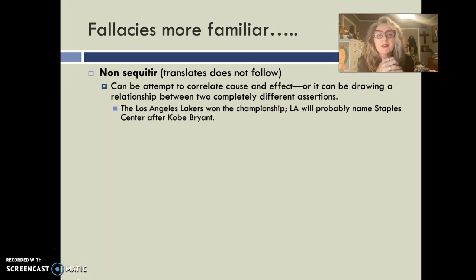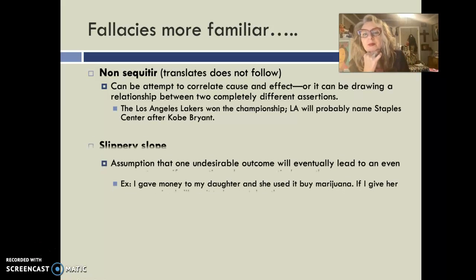So an example is, the Los Angeles Lakers won the championship, so LA will probably name Staples Center after Kobe Bryant. It doesn't follow, right? What does one have to do with the other? Statements like that are made all the time, but that's a non sequitur.